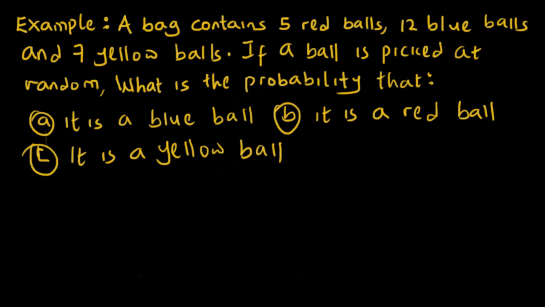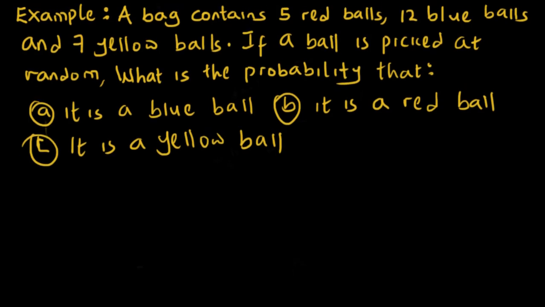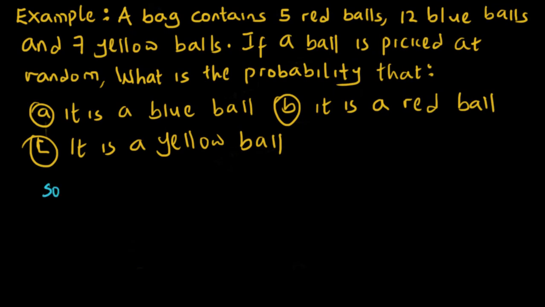Now, to be able to understand how to use this formula, let's take some examples. We've got the question: a bag contains 5 red balls, 12 blue balls, and 7 yellow balls. If a ball is picked at random, what's the probability that A, it's a blue ball, B, it's a red ball, C, it's a yellow ball? Now let's solve this. Remember, the first thing you want to write is the formula.